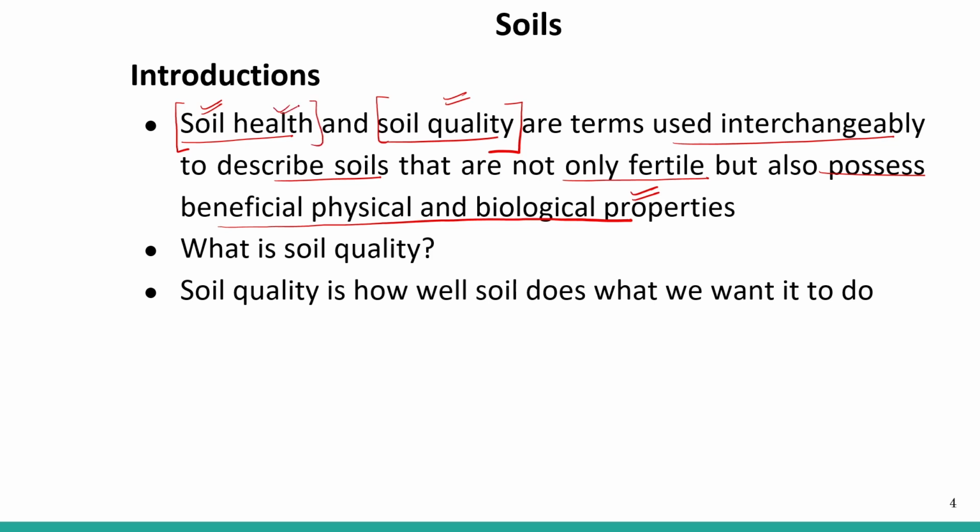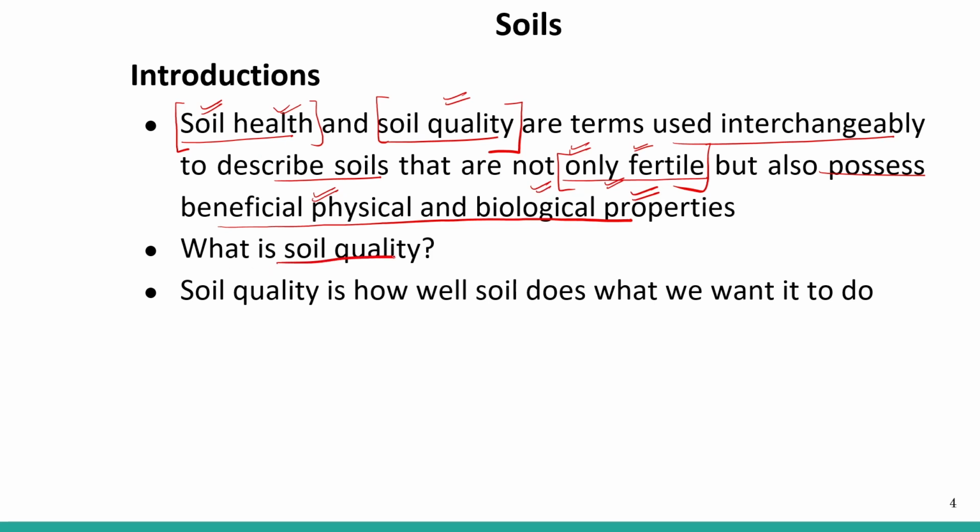These terms mean that if the soil is healthy, then it is fertile. If the soil quality is good, then it is fertile, right? And if it is not good, not healthy, it means the soil is not fertile. So how is this fertility dependent? Fertility is dependent upon the physical and biological properties of the soil, right?